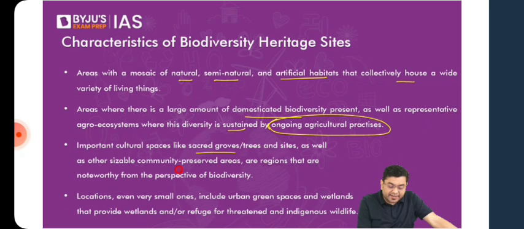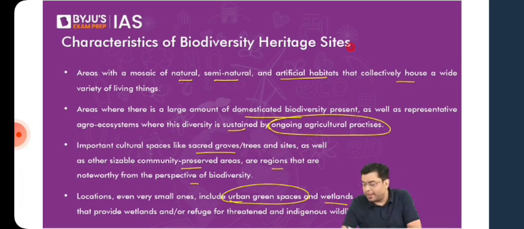So as well as other sizable community preserved areas, regions that are noteworthy from the perspective of biodiversity. So urban green spaces, wetlands. These are criteria you need to be aware of when you take a look into the aspect, let's say, for the prelims examination. So important for prelims.